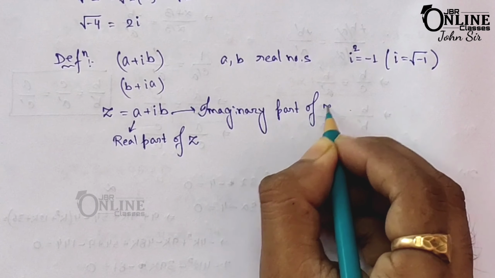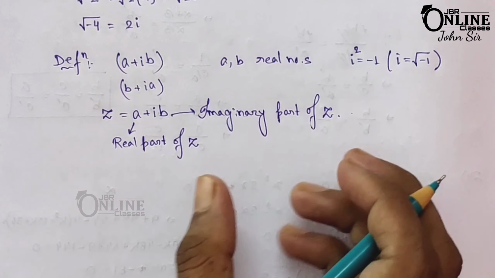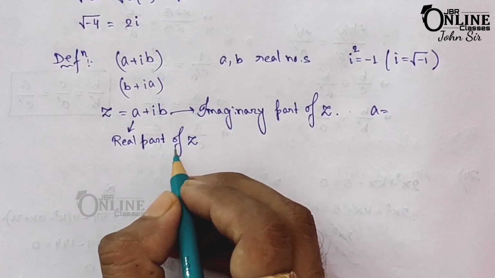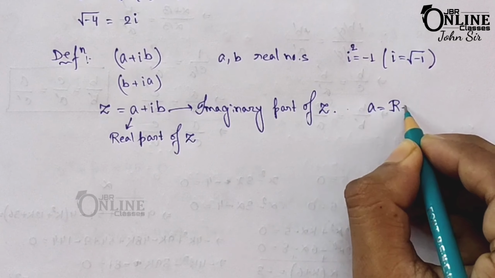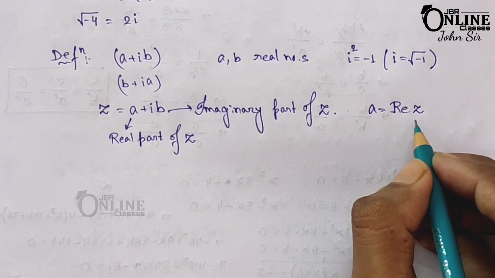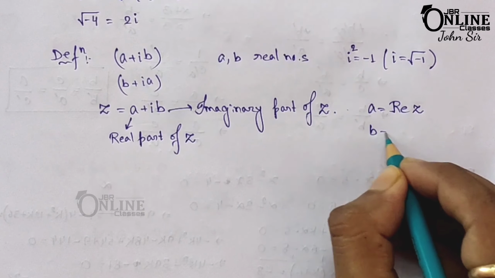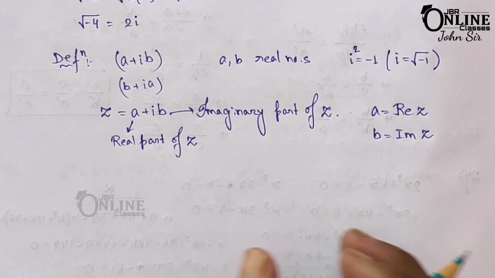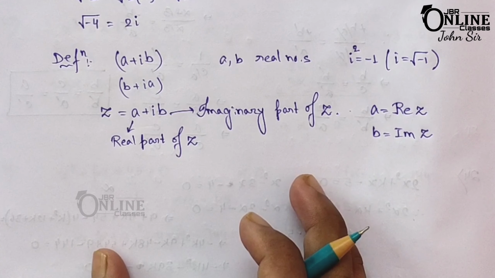So we write a equal to Re z, that is real part of z, and b is the imaginary part, so Im z. We write in this notation.